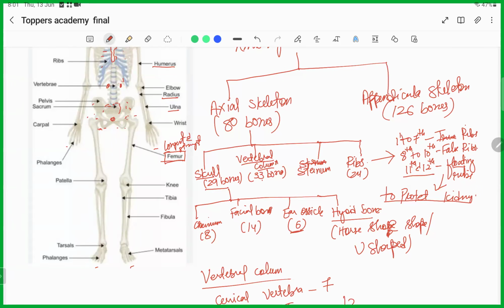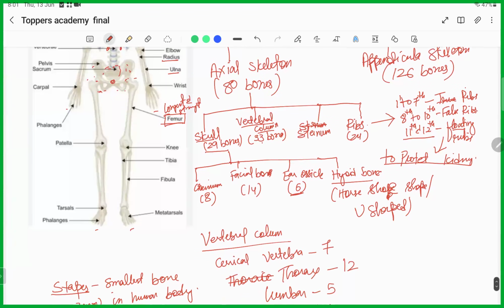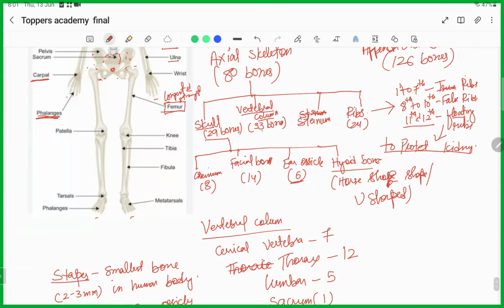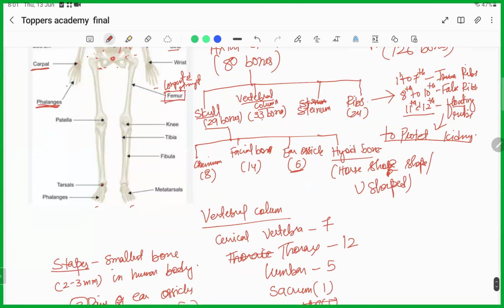The fingers are known as phalanges, the wrist area is the carpal, and in the feet this area is the tarsal. The knee is referred to as the patella, and then there are the femur, tibia and fibula.